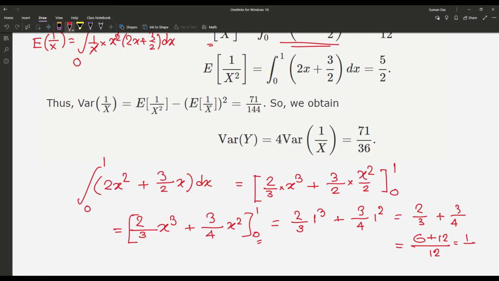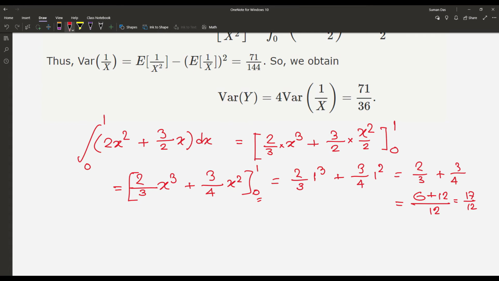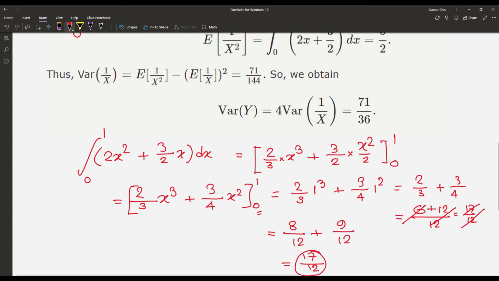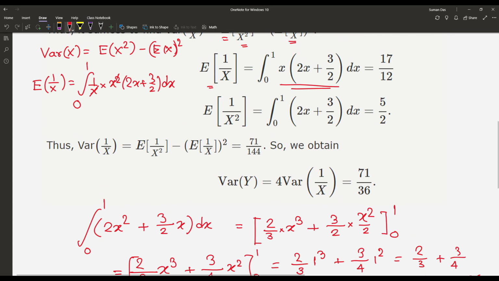Sorry, the calculation is wrong. Once again, if we calculate, that becomes 8 by 12 plus 9 by 12, or 17 by 12. So that is our expectation of 1 by X.